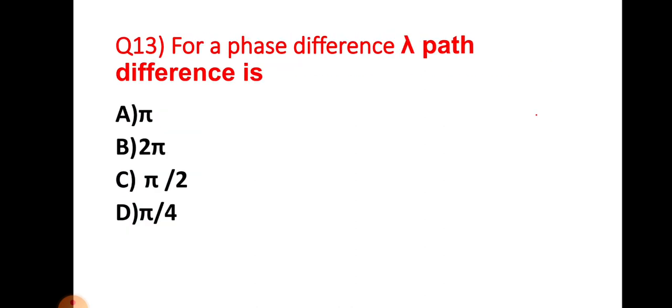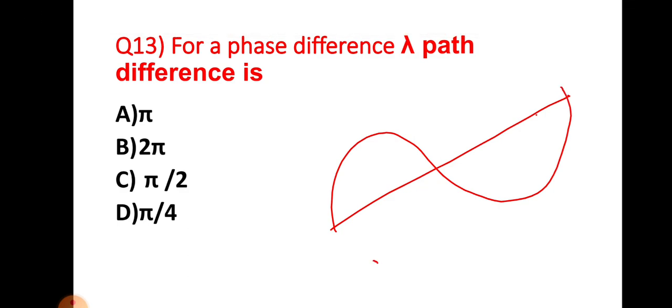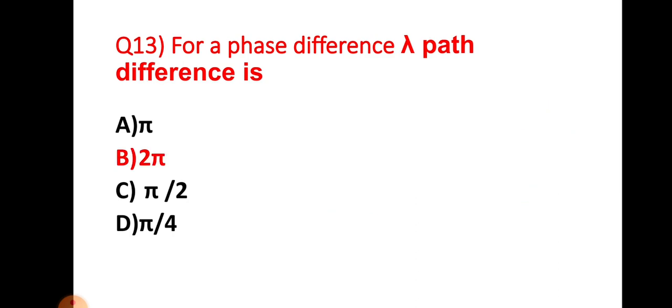Now let's move to question number 13. For a path difference lambda, the phase difference is... We need to make a little correction in this question. For a path difference lambda, the phase difference is 2 pi. This is a complete wave, and we know that the path difference between 2 points here is lambda, and the phase difference is 2 pi. So the right answer for this question is 2 pi, option choice B.